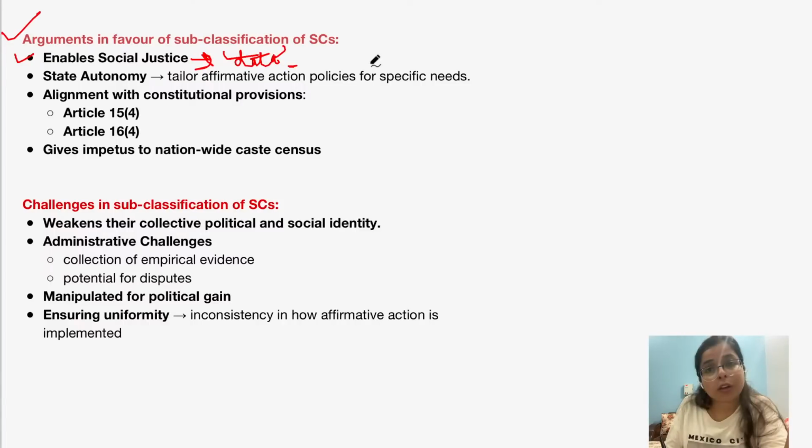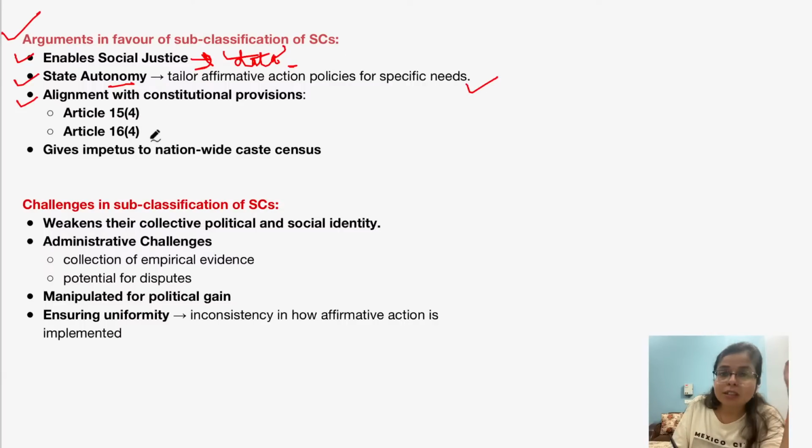The second thing is that this particular judgment of the Supreme Court gives autonomy to the state governments. Earlier, state governments were not allowed to subclassify scheduled caste in their particular state, but now with this judgment, it gives the state government autonomy to tailor affirmative action policies for the specific needs of any particular section of the population. Okay, so it is empowering the state governments because any local government is more suited to know the needs and demands of its population.